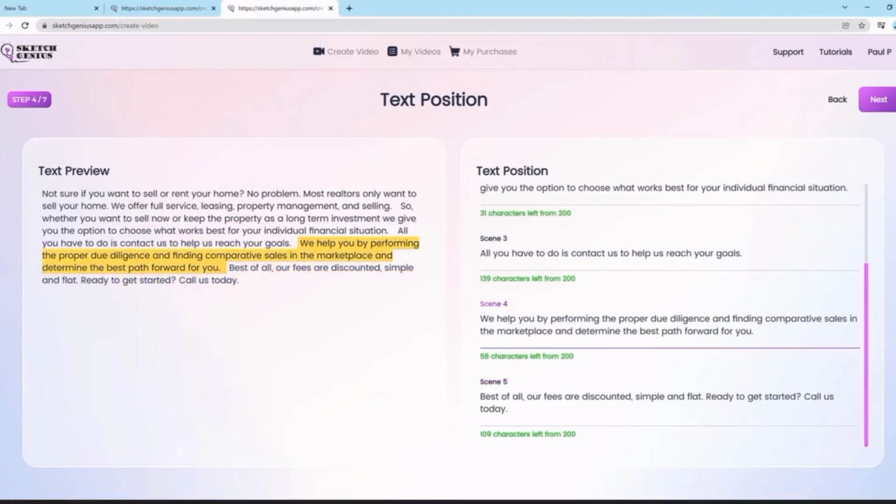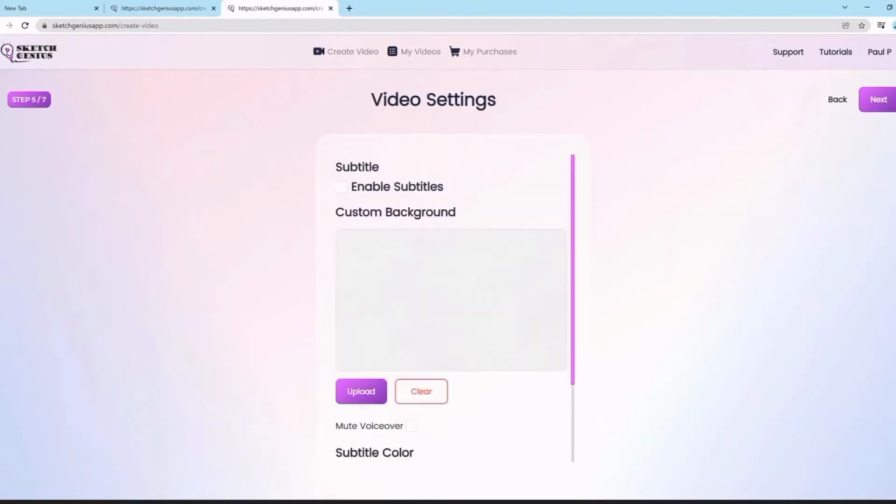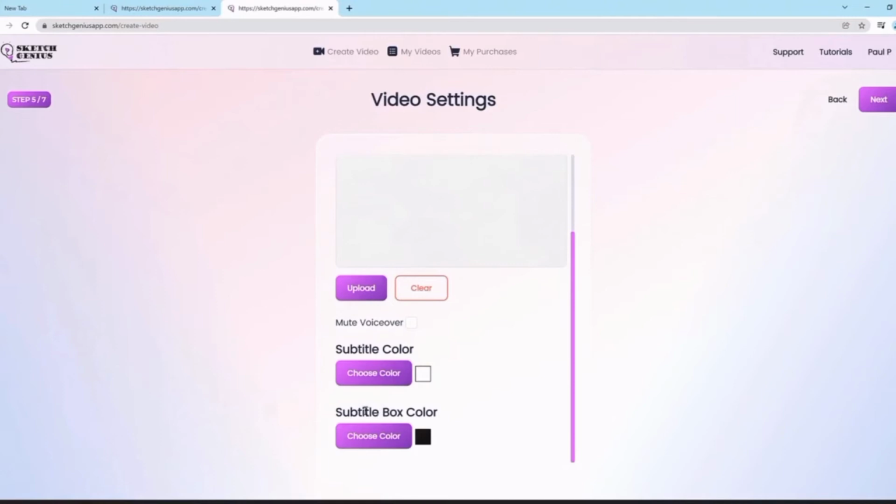You delete the text, automatically the video editing is complete. It's extraordinarily easy to use because you don't need to be any video editor anymore. So click next, and then here you can just click one button and enable subtitles. You can choose a subtitle color, subtitle box color, meaning how you want it to showcase.